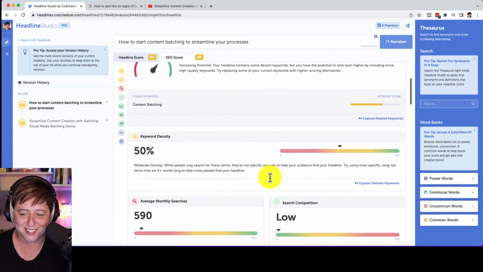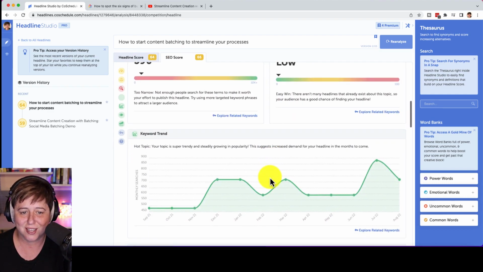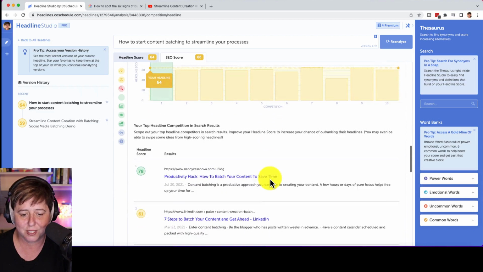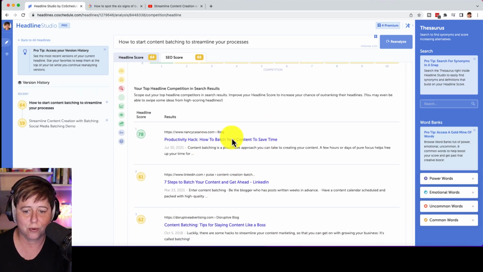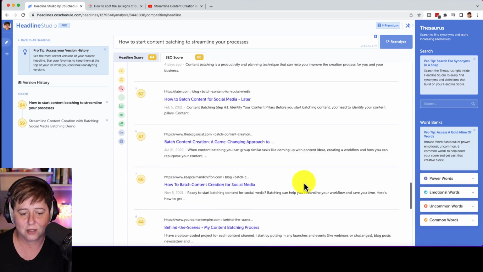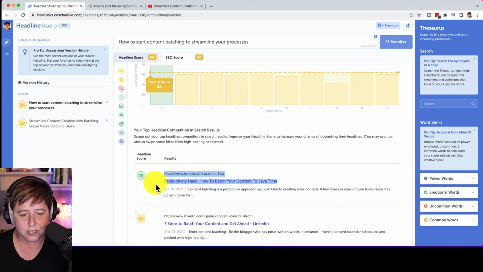It's still reading that as content. The keyword density is low. Yeah, and the headline competition. Okay, how to batch your content to save time. Okay, so productivity hack, how to batch content to save time.